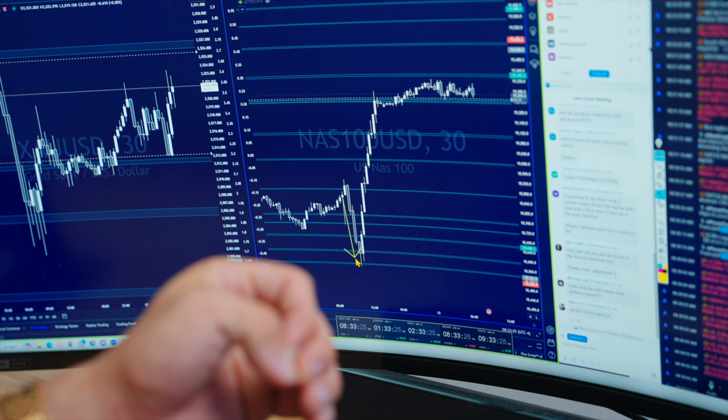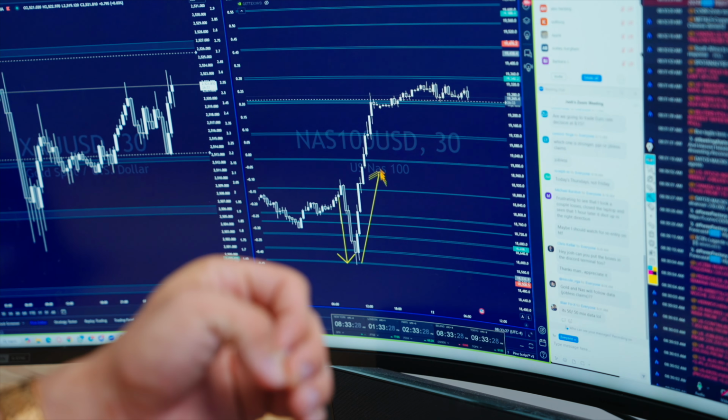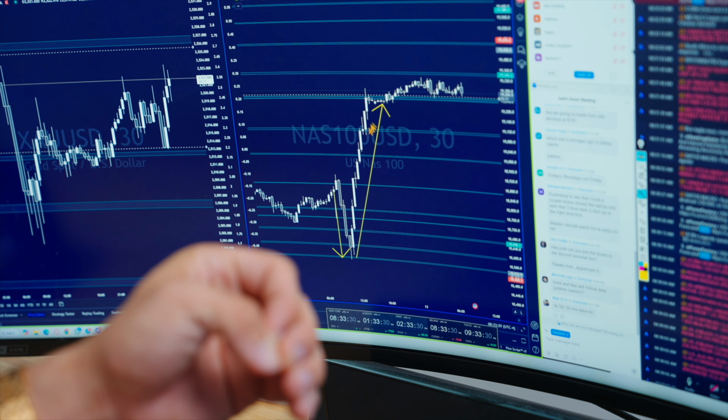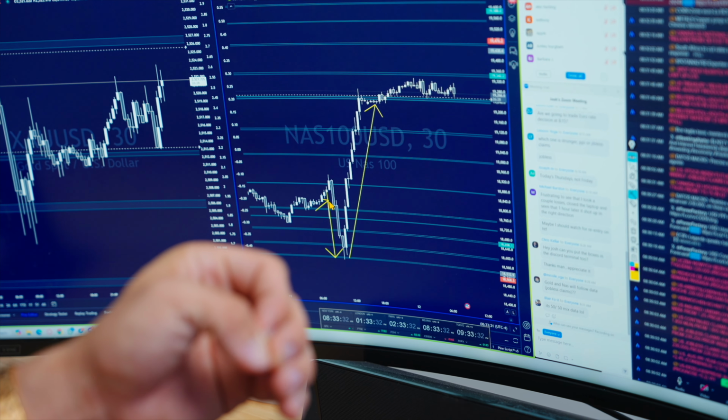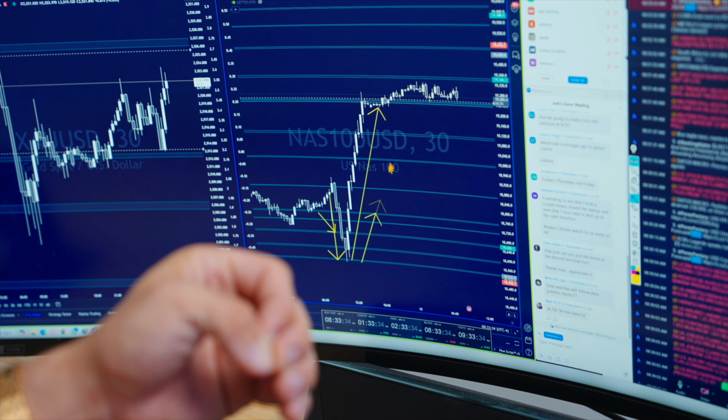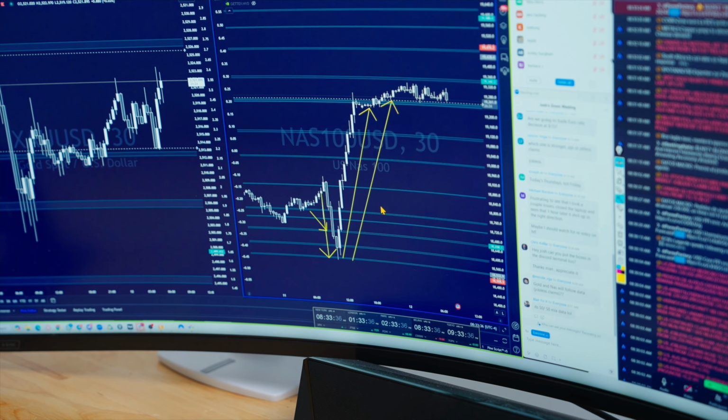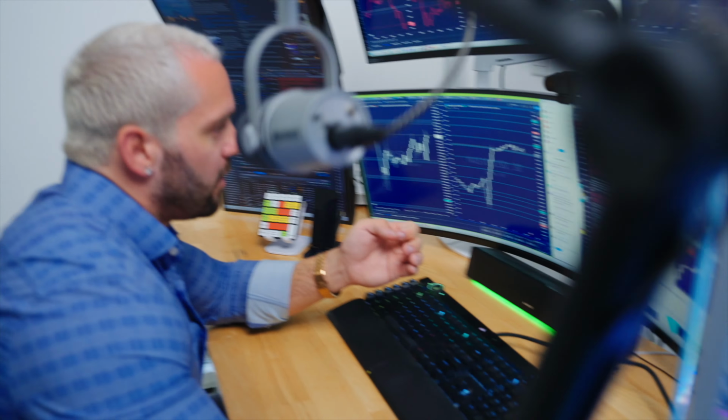Because just waiting for this pullback, and like I said, NAS is still bullish, you can see where the real trade was. You have a 300 point, a 200 point drop versus a 700 point rally. We know the real direction. It's just a matter of having that patience.